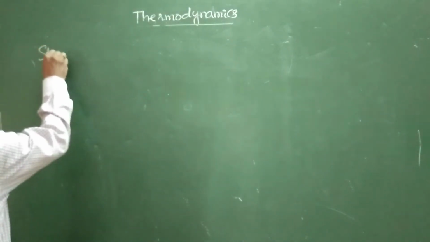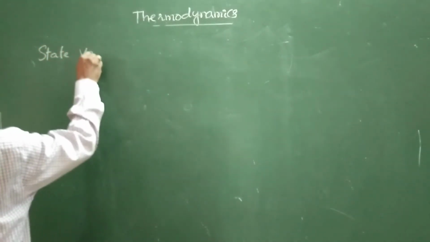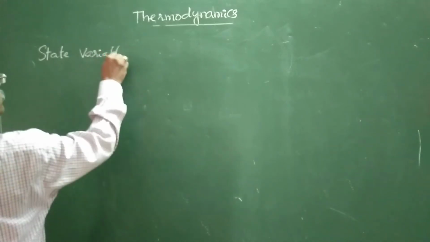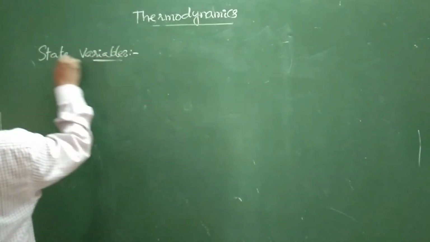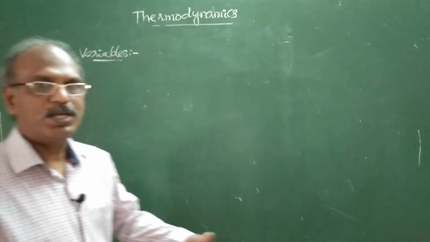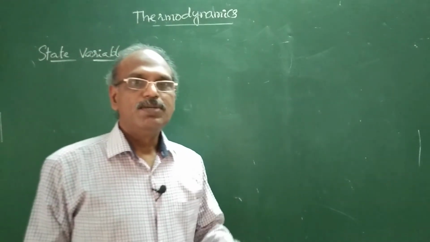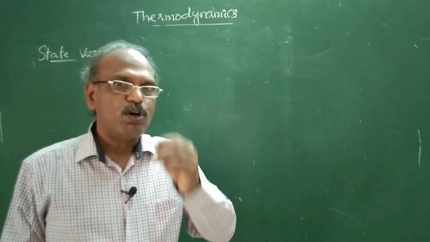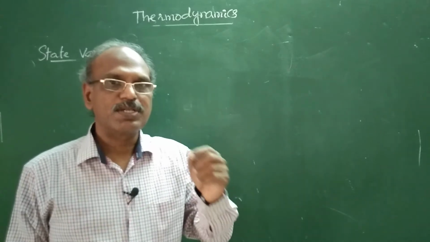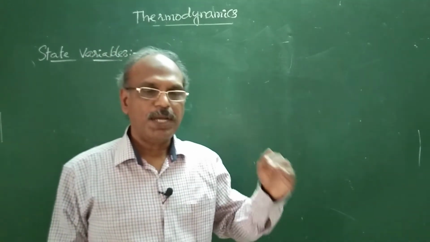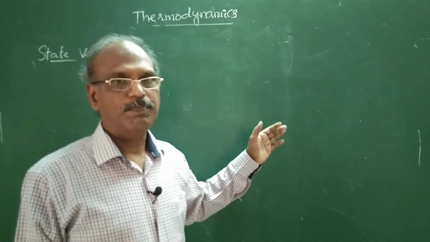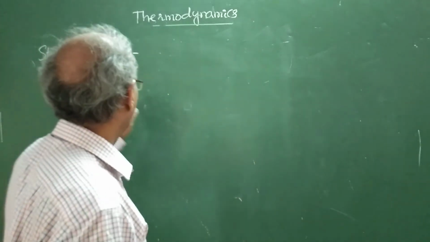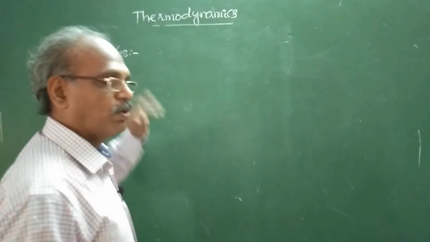Next, state variables. What are state variables? The properties which describe the state of a system are said to be state variables.